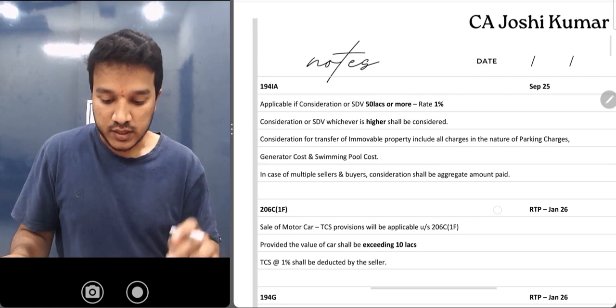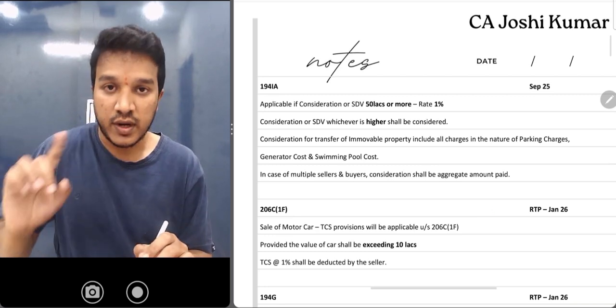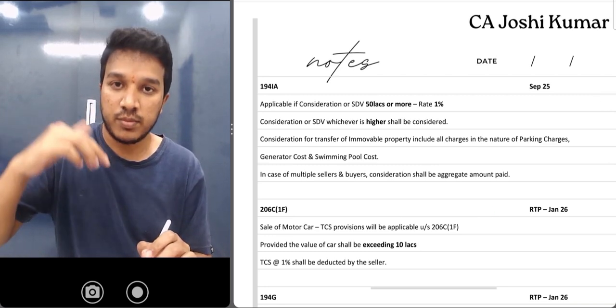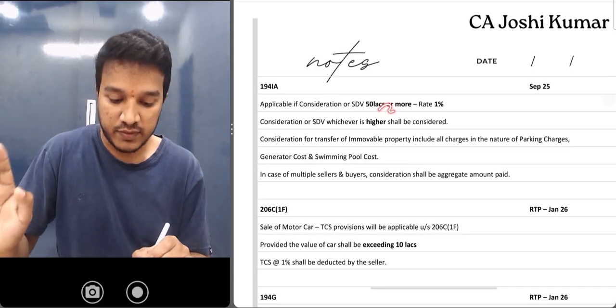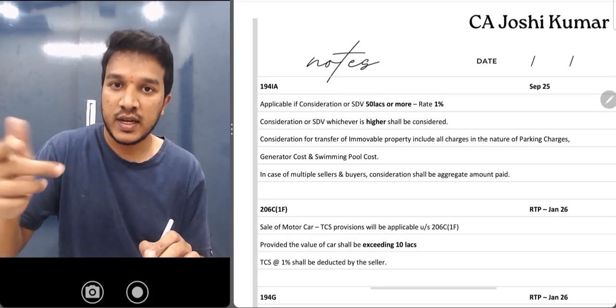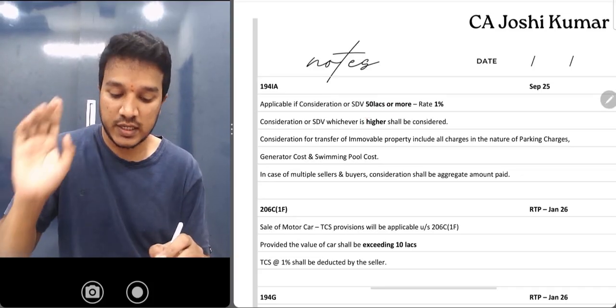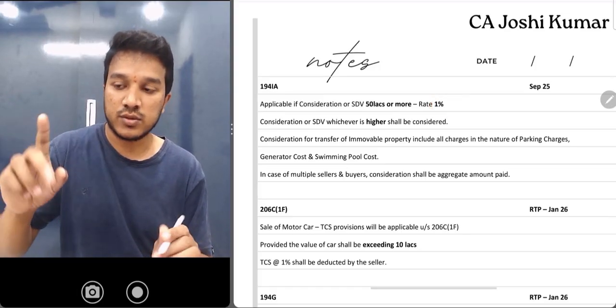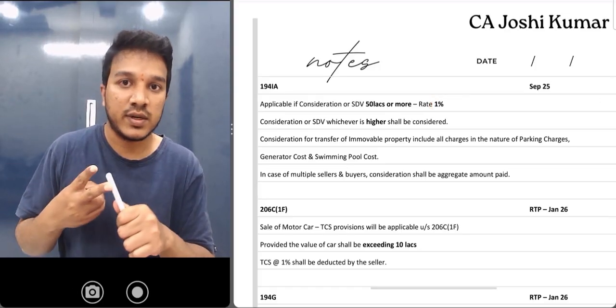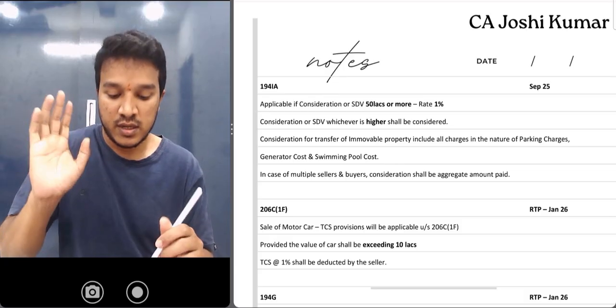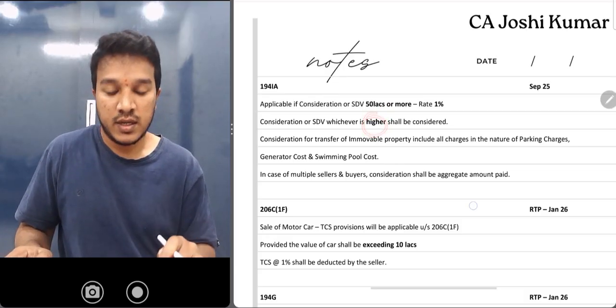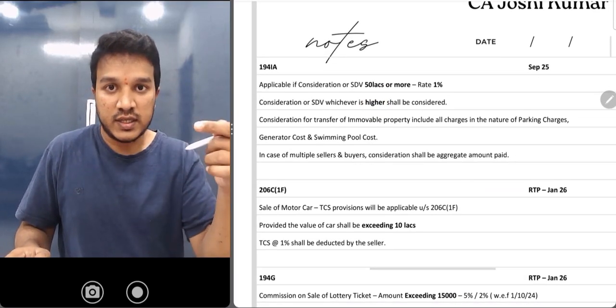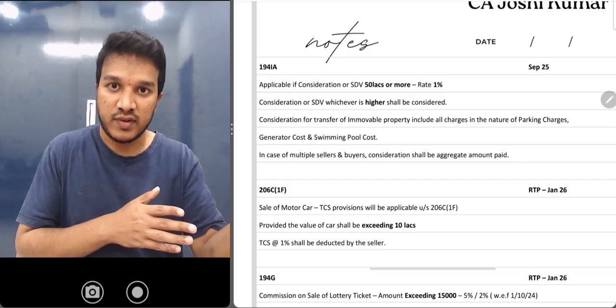194IA, very important section. Okay? First of all, 194IA is applicable when you're purchasing any property and the value should be more than 50 lakhs. If it is more than 50 lakhs, the one who is making the payment has to deduct TDS at the rate 1%. Now, in the question, he will give you two values. One is consideration value and the other one is stamp duty value. Which one will you consider? Whichever is higher.